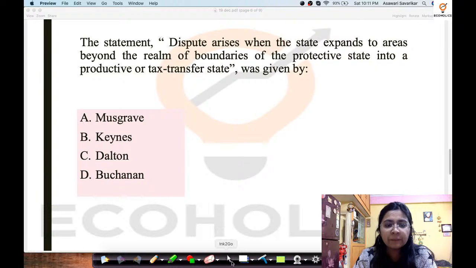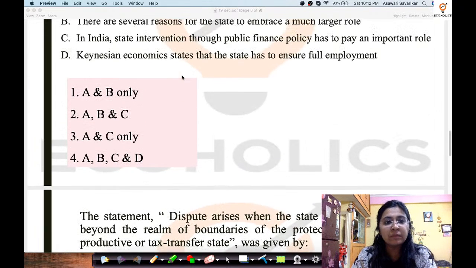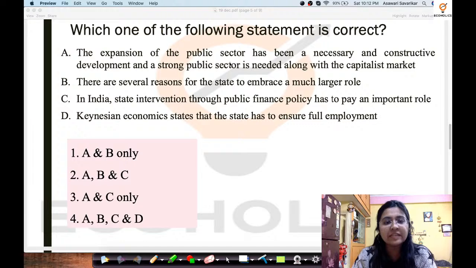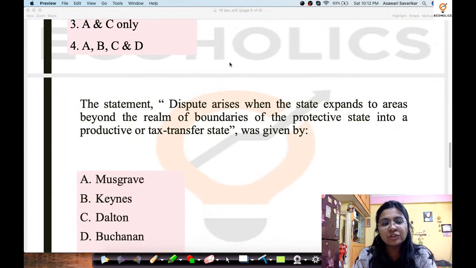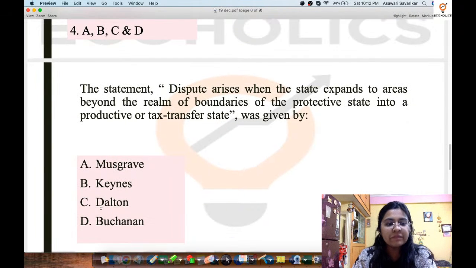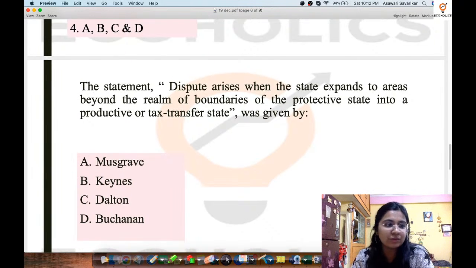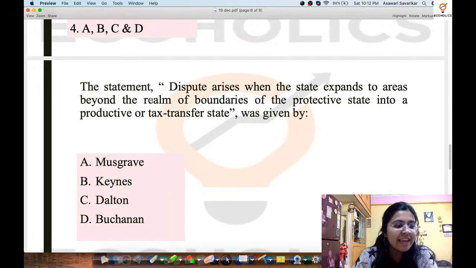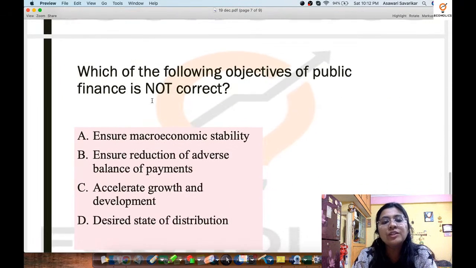There are only two people who have been mentioned with reference to the statements that have been given. One was Musgrave and the other was James Buchanan. Now the primary line was stated by Musgrave. So this statement, dispute arises, again is of Buchanan. So the correct option is answer D. D option is the correct option for this question. Then quickly, swiftly moving on to the next question.